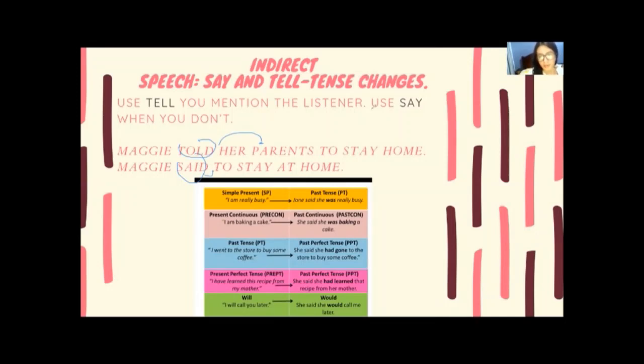Now we are going to talk about tense changes. Simple present to past tense, present continuous to past continuous, past tense to past perfect tense, past perfect tense to past perfect tense, and will to would. This is so easy, and we are going to solve a short exercise.